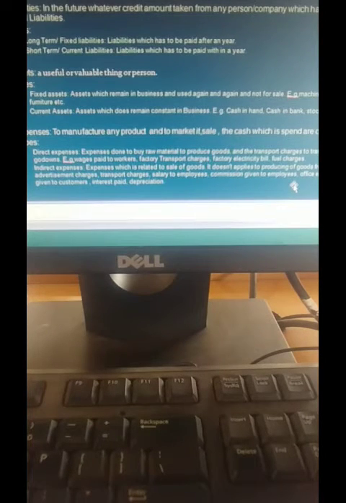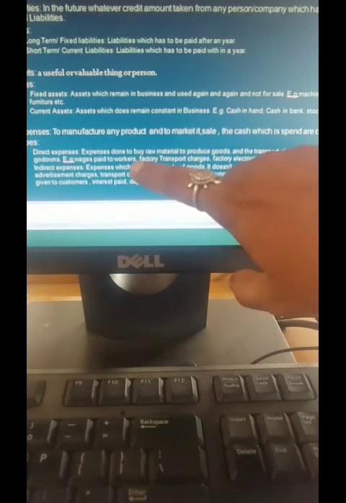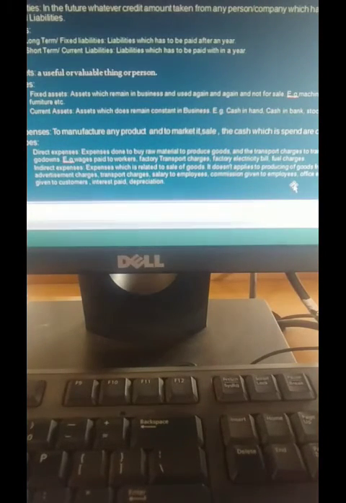Examples are wages paid to workers. The transporting of materials is done by wage workers, who work on daily wages. So the salary paid to those day wage workers comes under direct expense.